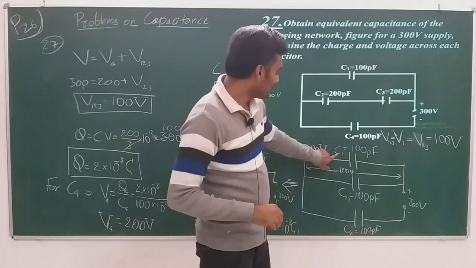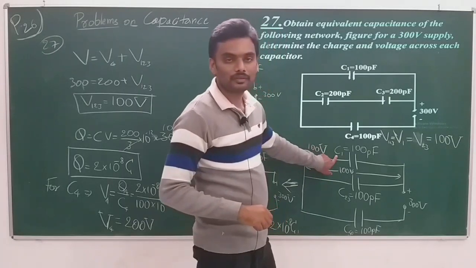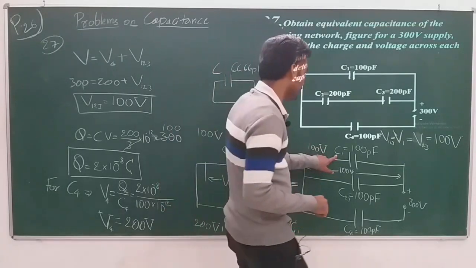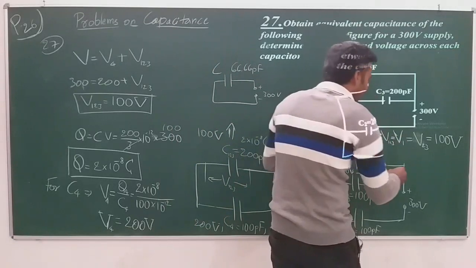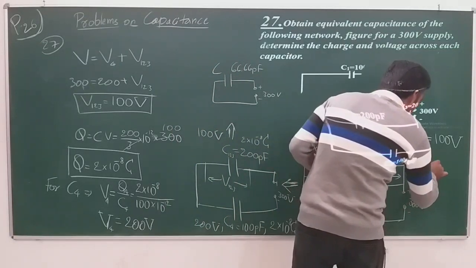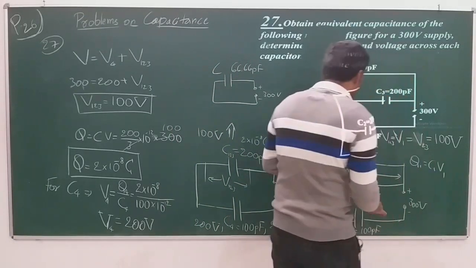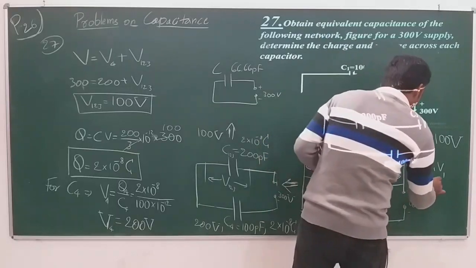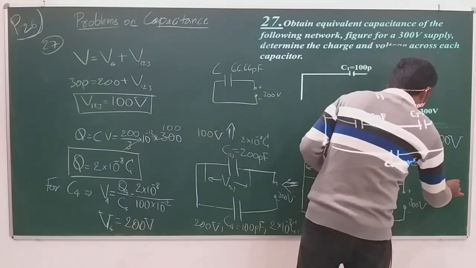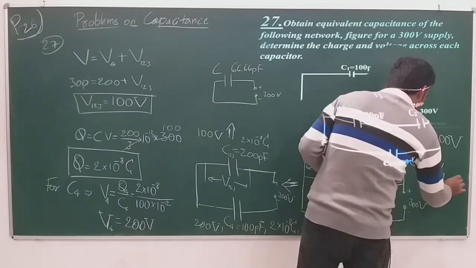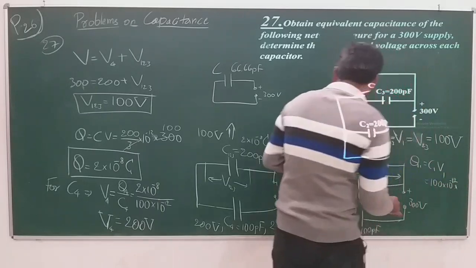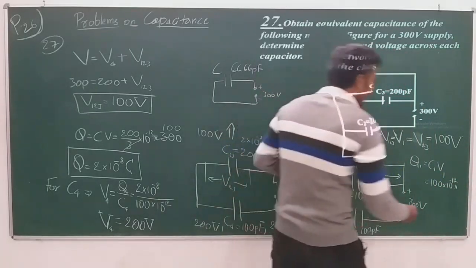Now we can get the charge stored on C1, right? That's easy. For the first capacitor C1, Q1 is equal to C1 V1. What is C1? C1 is 100 picofarad, 100 into 10 to the power of minus 12, into V1, which is 100 volt.